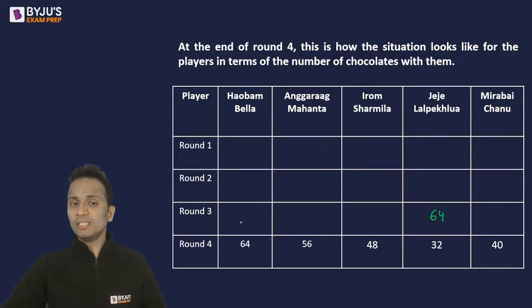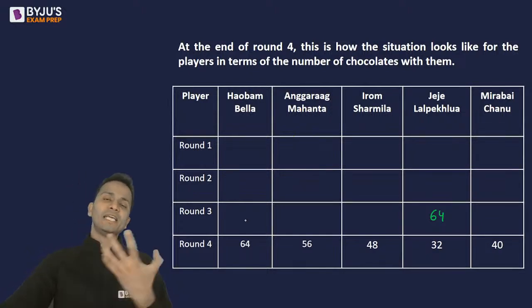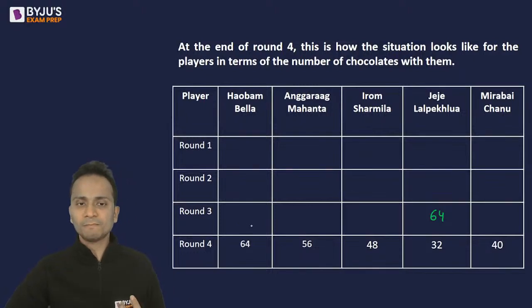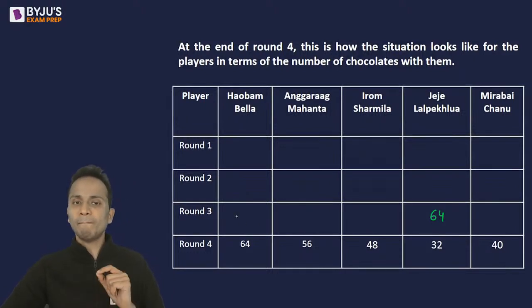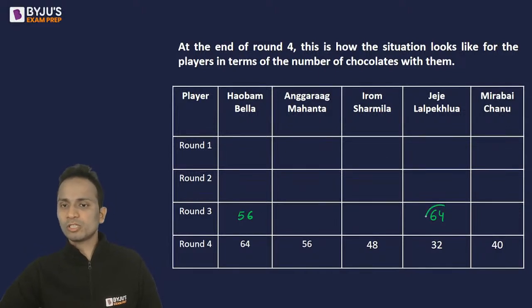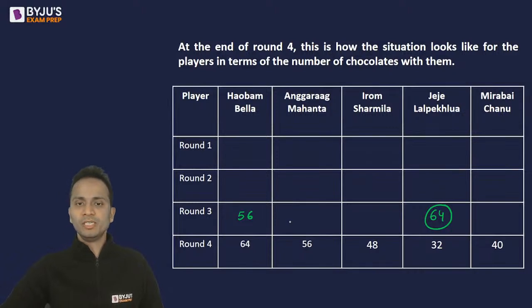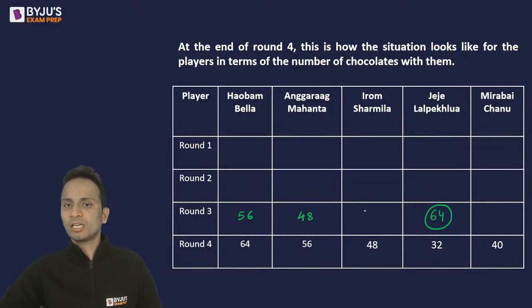So in round 3, if I backtrack, I'll take these 8 chocolates back. So in round 3, Bella will have 64 minus 8, that is 56. Then Mahanta will have 56 minus 8, that is 48. Sharmila will have 40 and Mirabai will have 32.